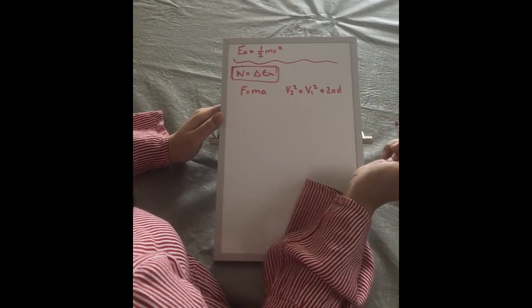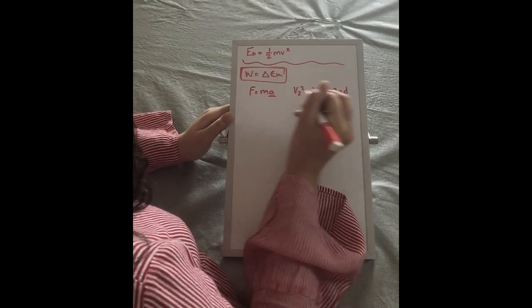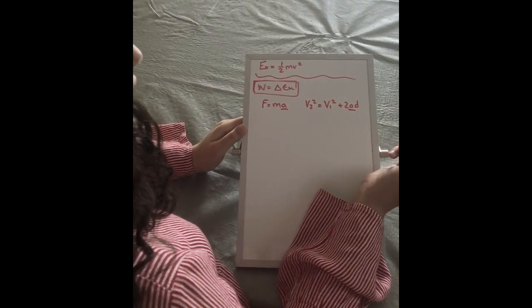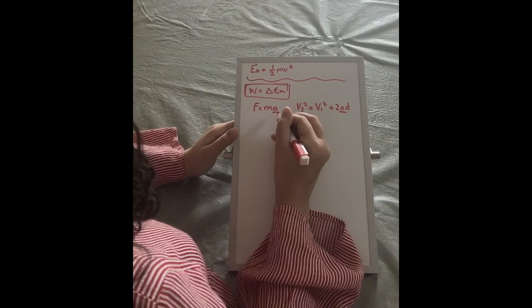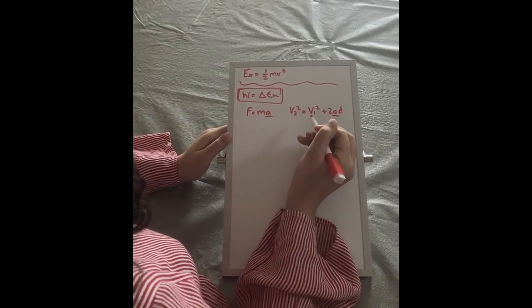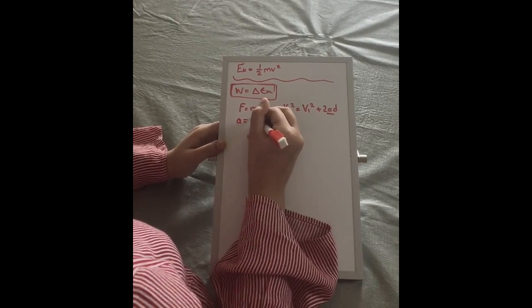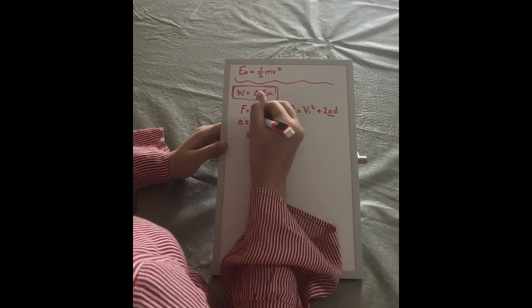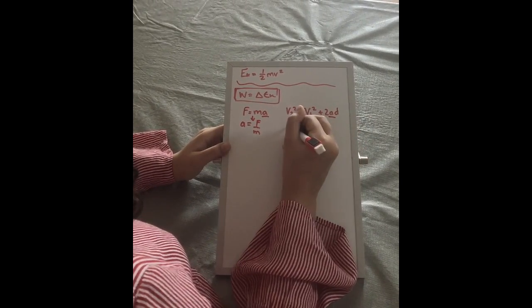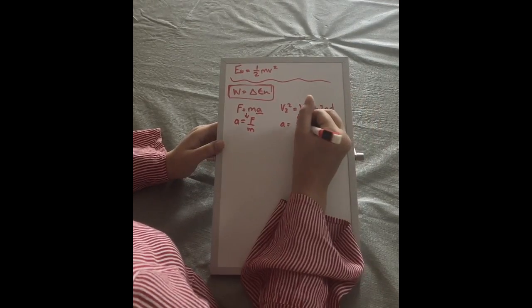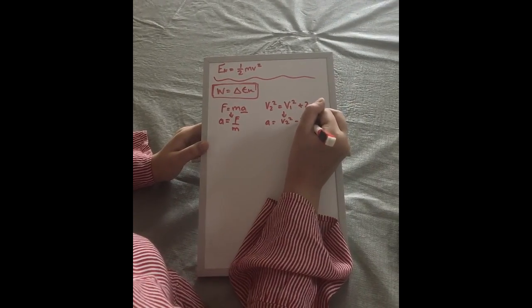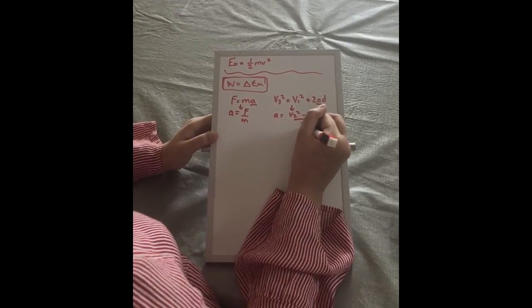And when we look at these two equations, we notice that they have a similar variable. So what we want to do is isolate for acceleration and then make these two equations equal to one another. So a equals force over mass, and acceleration equals v2 squared minus v1 squared over 2d.